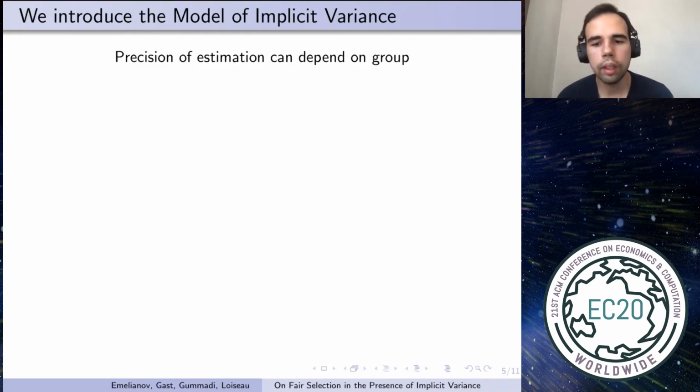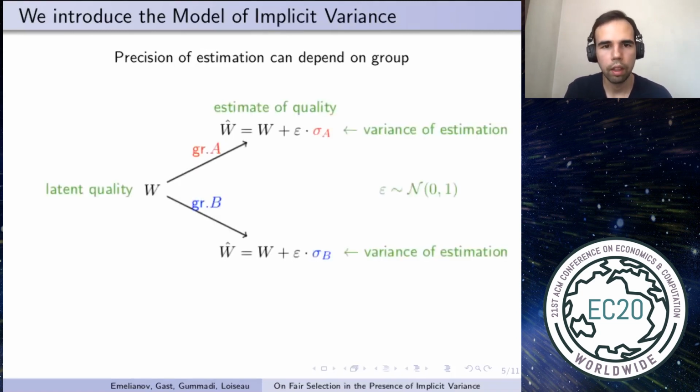Also, it could be that candidates from different groups have different variability of performance. For example, it was shown that males tend to have larger variability while performing standardized tests compared to females. We call this the implicit variance phenomenon because the presence of different variability across the groups is not known to the decision maker, or it's not controlled.